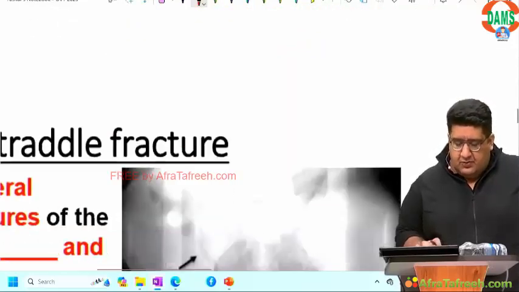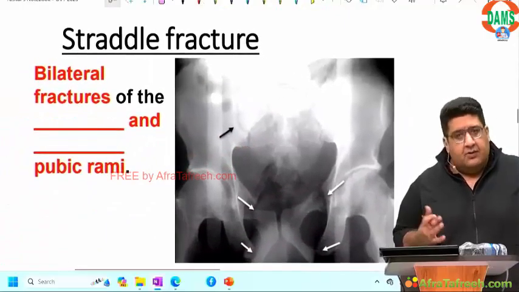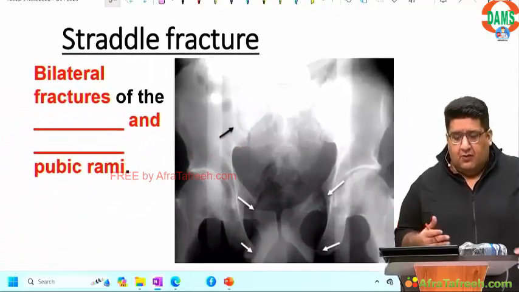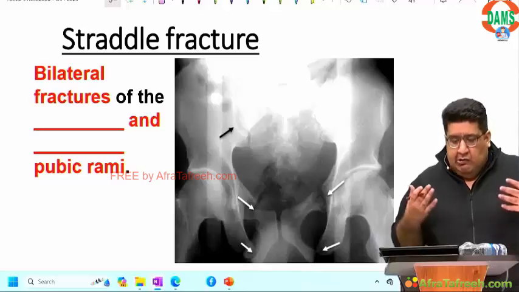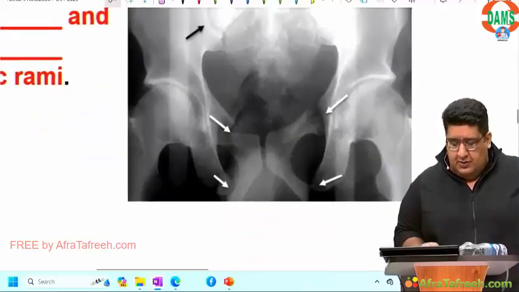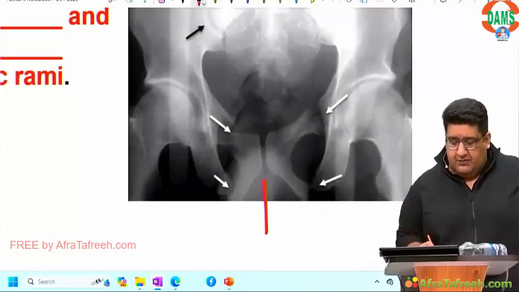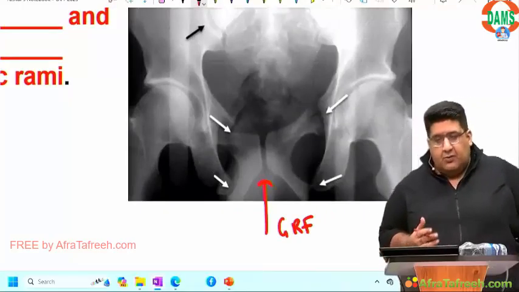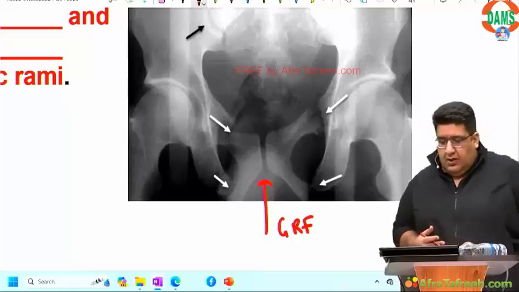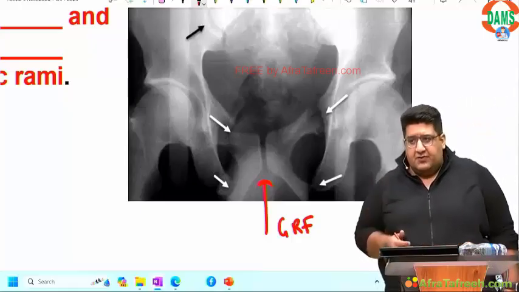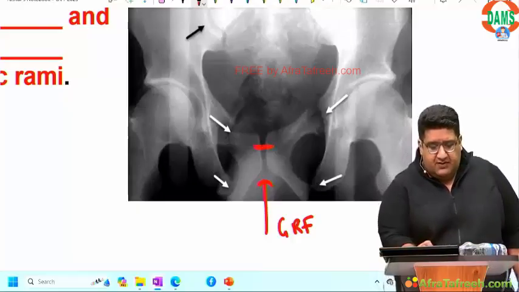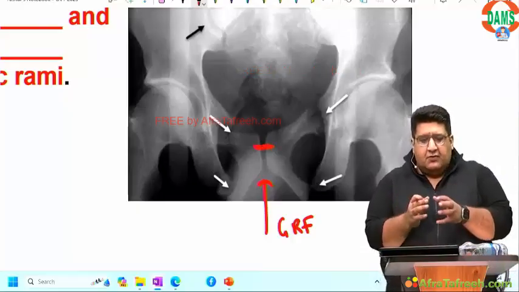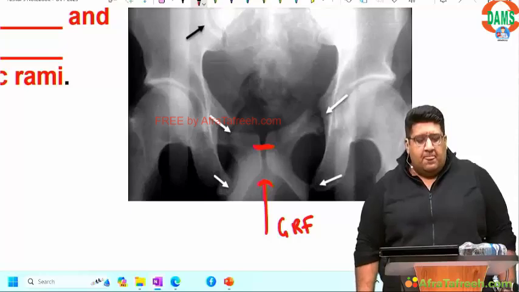Moving over to the next one, straddle fracture. Very simple. You fall on a pointed object, on your private parts, the body weight goes down, ground reaction force goes up. See, ground reaction force is going up. It is going up to what? Symphysis pubis. Ground reaction force says, hi, symphysis pubis, if you can break the symphysial cartilage, we have to open the book.